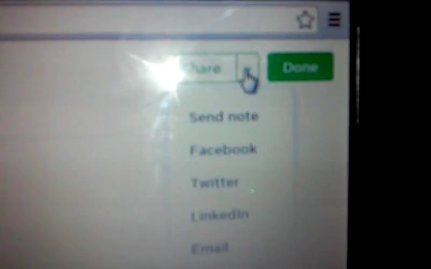And so now that we've completed that, there in the top right, we have two options. There's an icon that allows us to share our notes or send a note. And there's an option that once we finish completing our notes, we can just click done. I can't wait to use this.